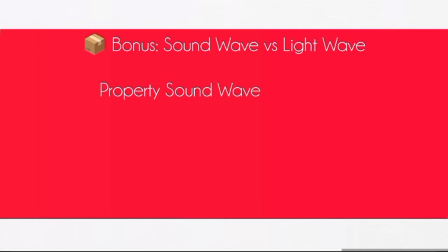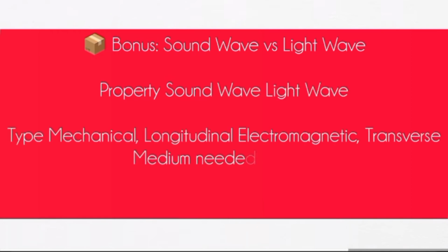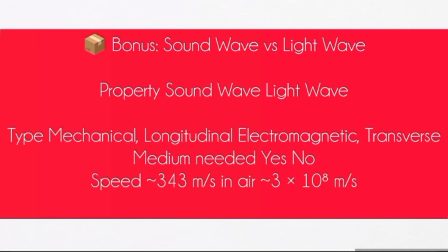Bonus: sound wave versus light wave. Type: sound is mechanical and longitudinal; light is electromagnetic and transverse. Medium needed: yes for sound, no for light. Speed: approximately 343 m/s in air for sound, approximately 3 times 10^8 m/s for light.